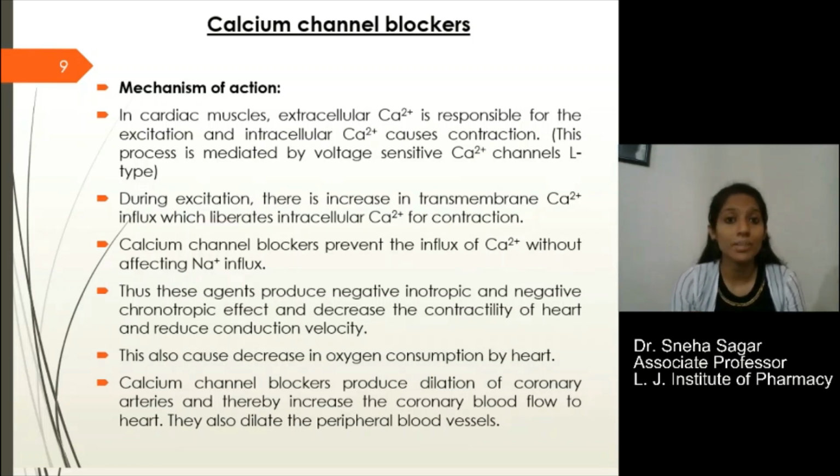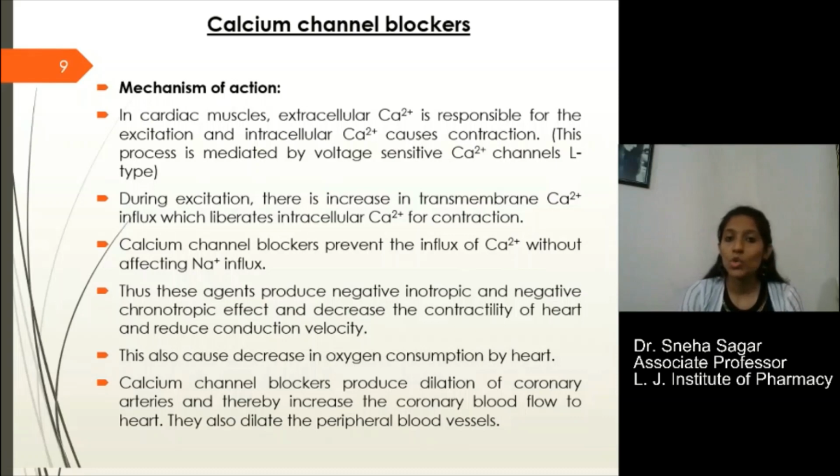First, we will cover the mechanism of action. The mechanism of calcium channel blockers is that the contractile process of cardiac and vascular smooth muscle depends on the movement of extracellular calcium ions into the cells through specific channels like slow calcium channels, voltage sensitive calcium 2 plus channels like L type.